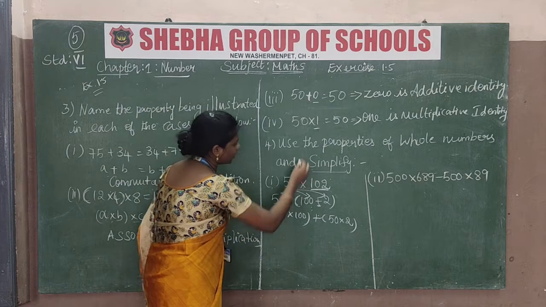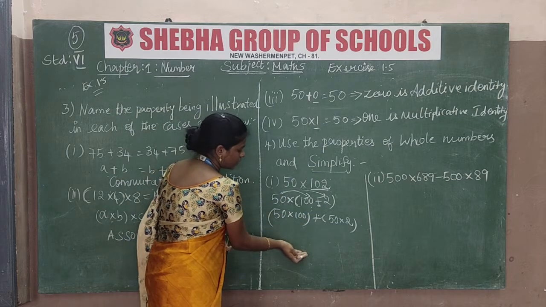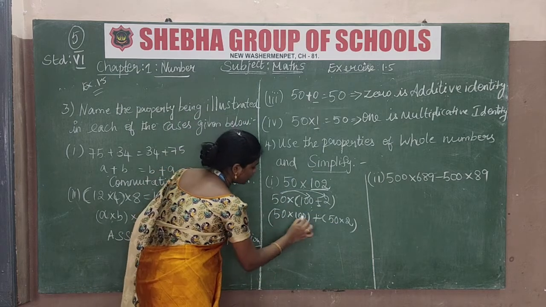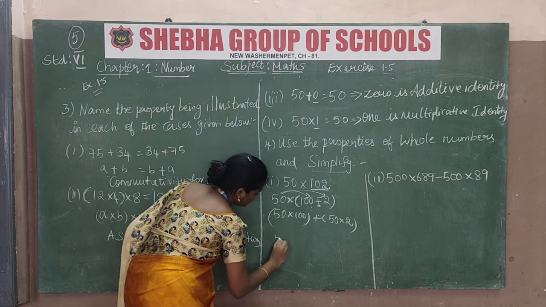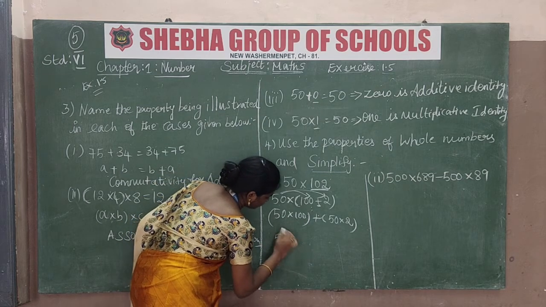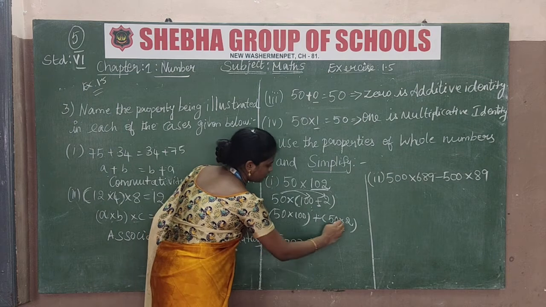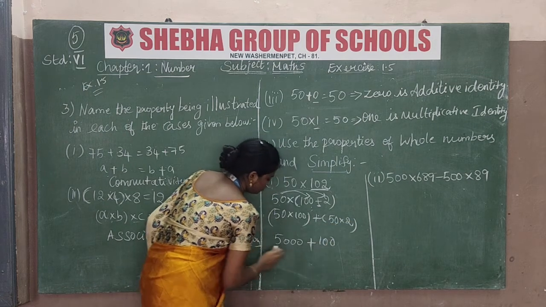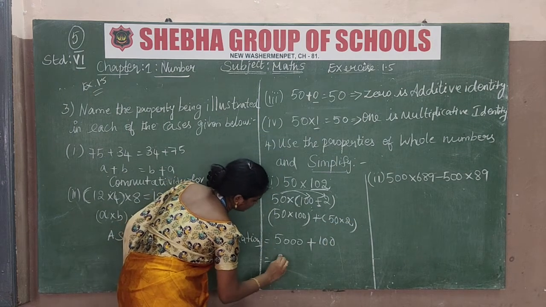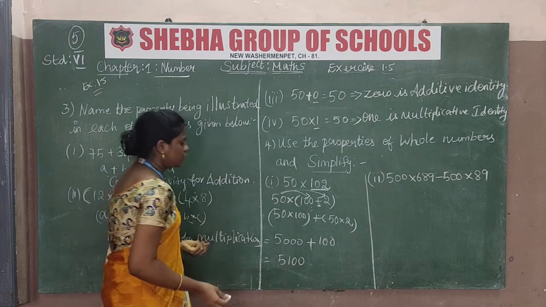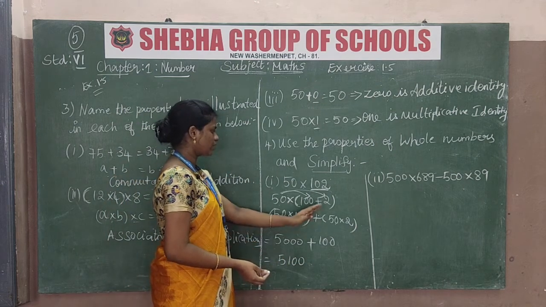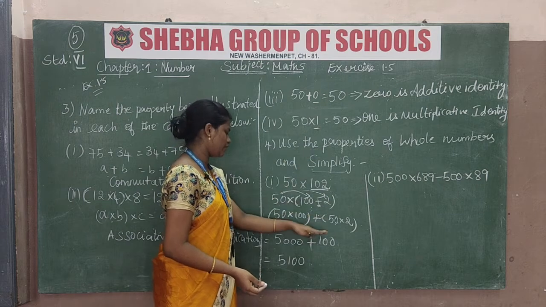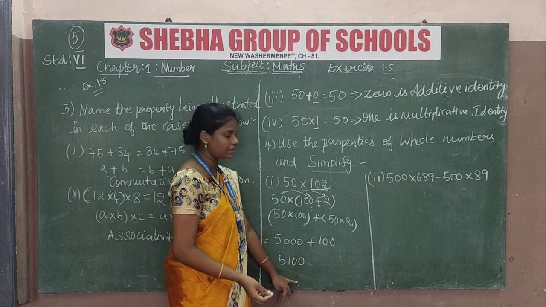Okay? So we use the property and then we have to simplify. Now 50 into 100 is 5000 plus 50 into 2 is 100. 5000 plus 100 is 5100. Okay, so we have to simplify in this sum. So the property is used, and the simplify is also done.